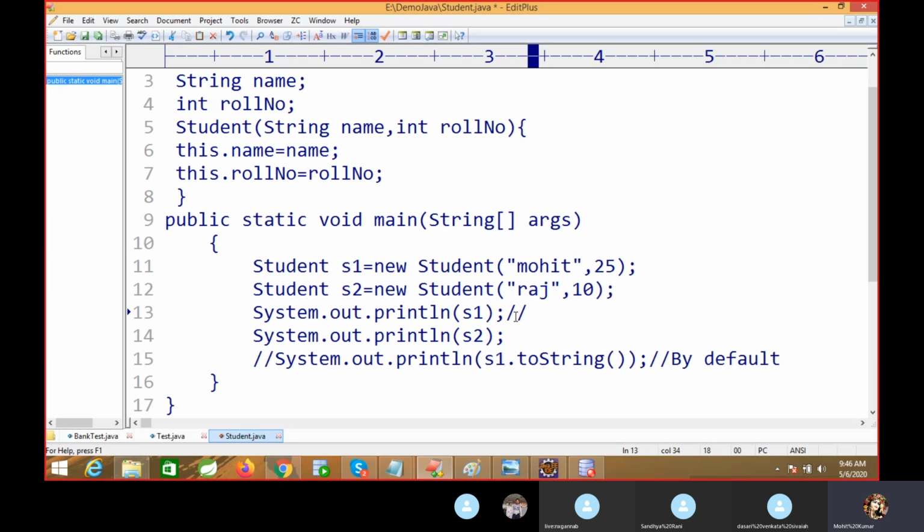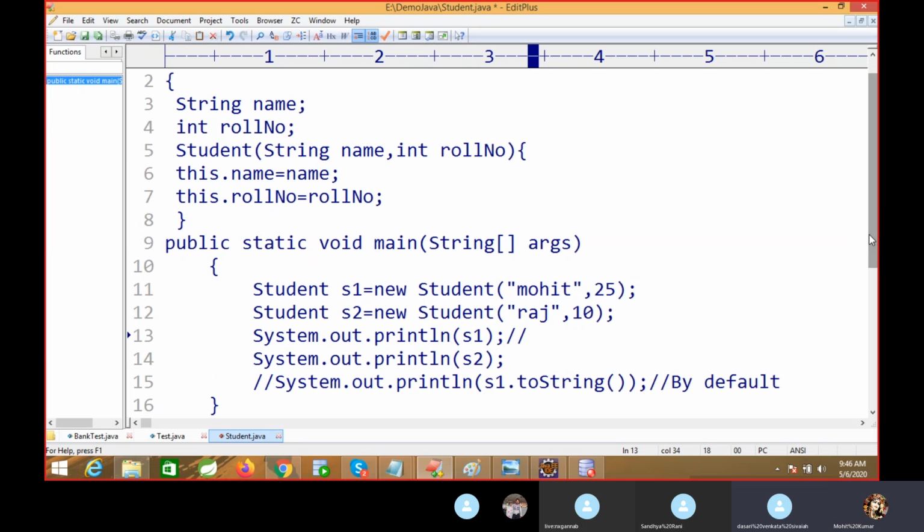We are learning, right? Yeah, it will display Mohit. Yeah, you have to give an answer. Because S1 is a reference to Student and new Student, and as per the parameterization, we passed a string name and an integer roll number. We have given Mohit as the string name and 25 as the integer, and for student S1, it's a constructor we have given, and we are calling this as it's a non-static variable. We are calling the non-static variable in the main method.